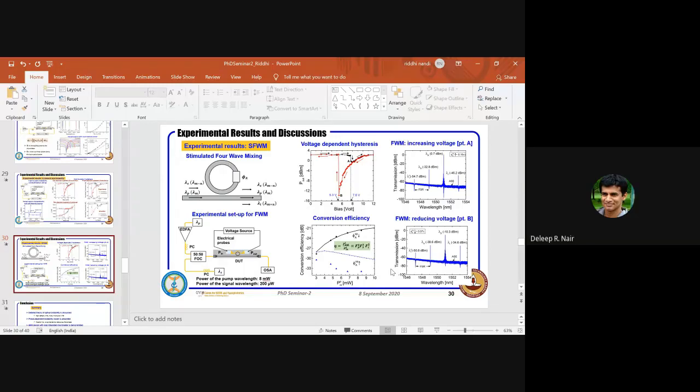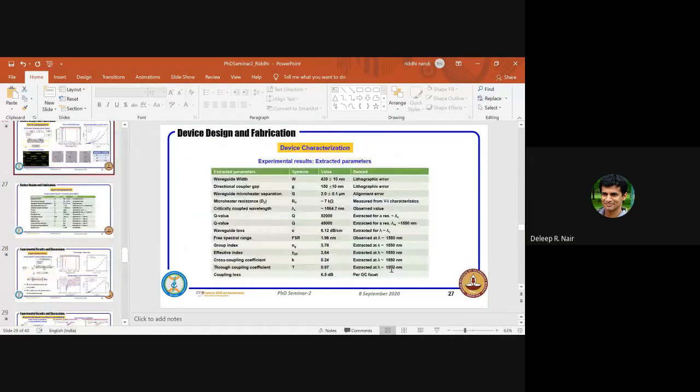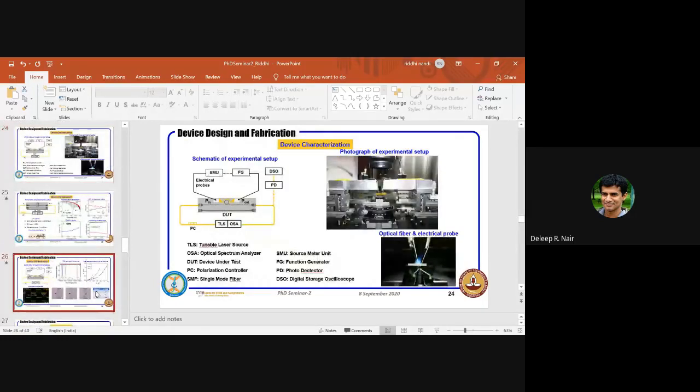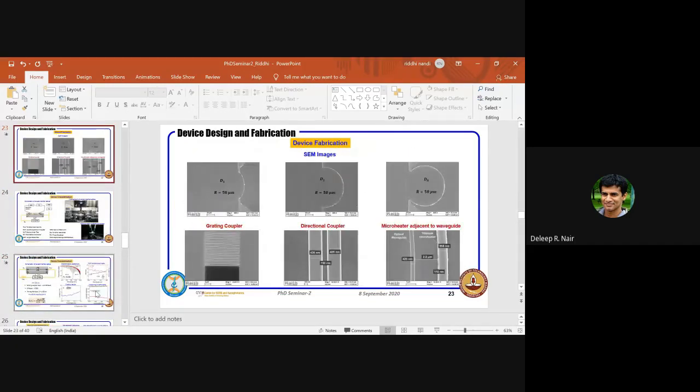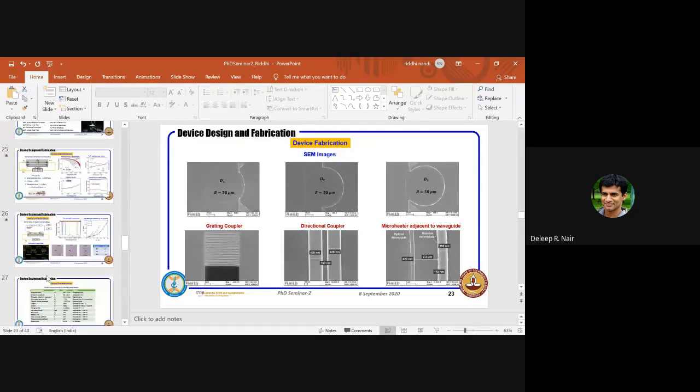The second question is regarding this titanium microheater design. Right now you have a titanium strip on the surface of the semiconductor. Did you try putting a trench and filling it with titanium to see whether it is better?